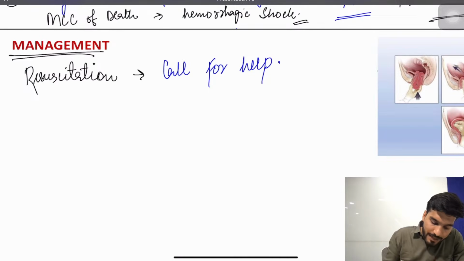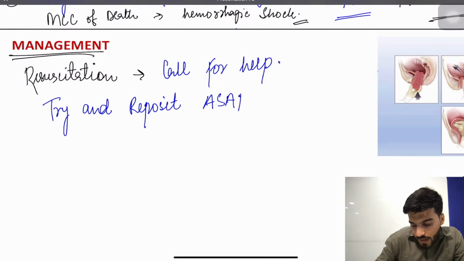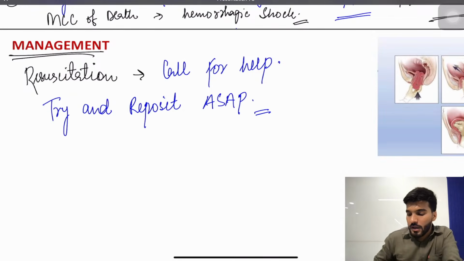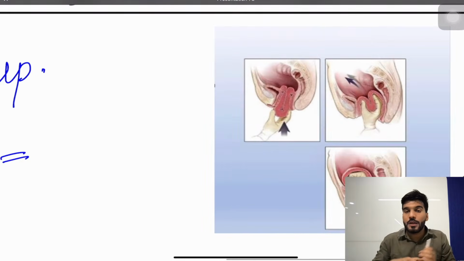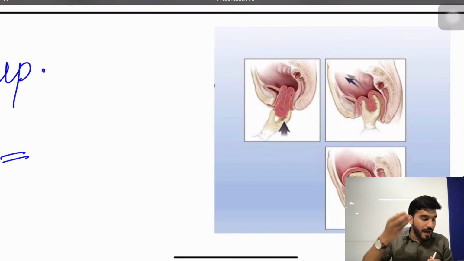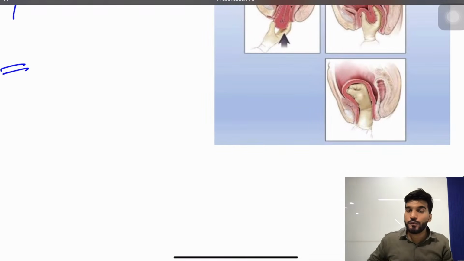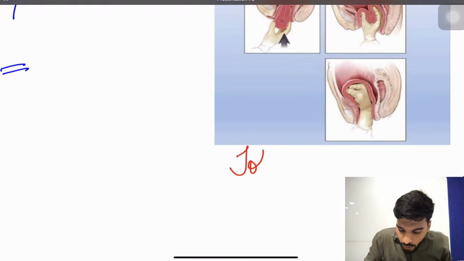Followed by that, you need to try and reposition the uterus as soon as possible. Now what you will do, beta, you will take the uterus, it's outside, push it in, and with the fist take it back to the normal position. And this manual reposition of the uterus, write down in the comment section, is called Johnson's maneuver.